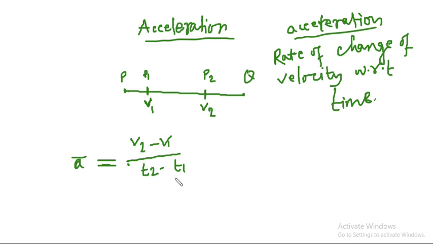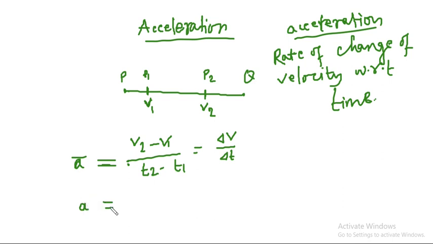But if we write this as delta v by delta t, and reduce delta t and make it infinitesimally small, it becomes instantaneous acceleration. It is the same thing as what we have already defined for instantaneous velocity.